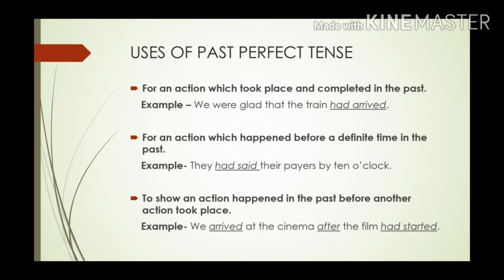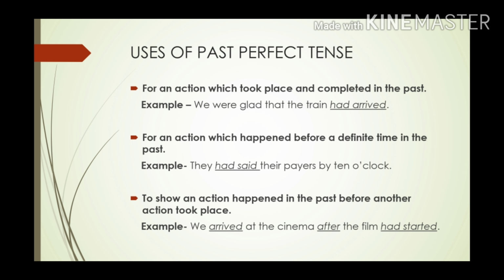For an action which happened before a definite time in the past, so when a time is given in the past and one action has already completed before that time, then also we use past perfect tense. For example, they had said their prayers by 10 o'clock. Now here the definite time which was given was 10 o'clock, and the action was saying the prayers. That action was already completed by 10 o'clock, before that time, so then also we use past perfect tense. And the last one is to show an action happened in the past before another action took place.